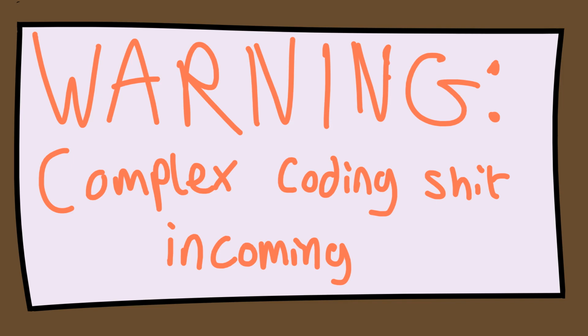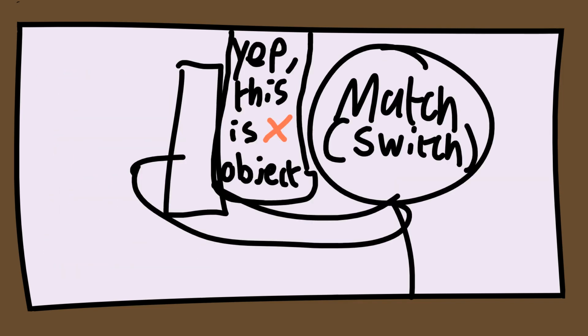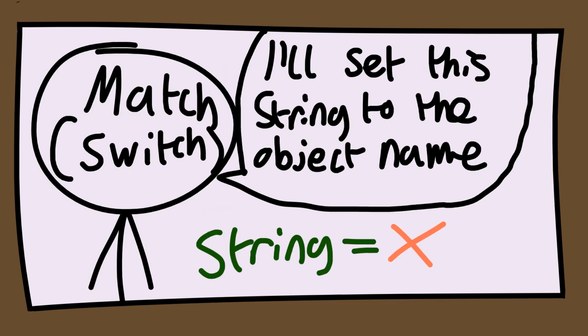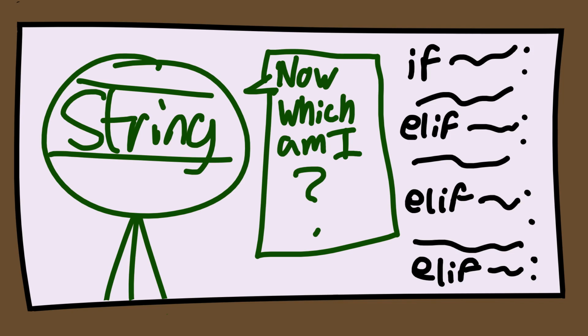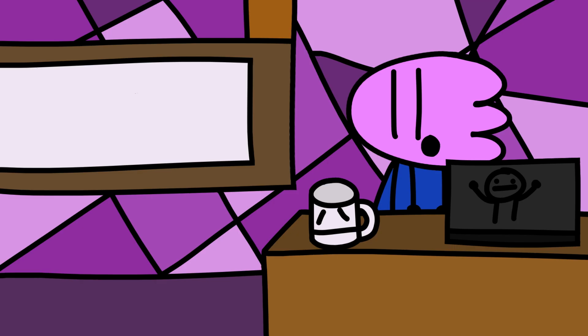Well, the way I had it set up is by having it so when the player walks into an area of an object, it goes to a match statement to check which object it is and then sets a string to the object name. Then when the player presses space in any interactable object, it goes to another match statement for the string variable from earlier to see which object it is. It then parses the JSON file and gets the dialogue associated with the script. Now, this may sound like an unoptimized mess of code, but yeah, no, you're right, it is a complete mess.